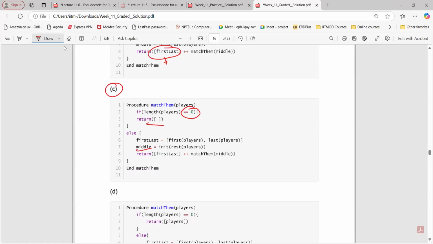So same thing, middle will be 2. So output will be this, and here we will get the empty, and empty will be what? 0. So we are going to get the empty list. So this is also correct. Okay.